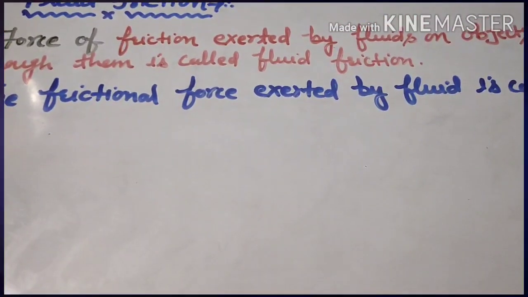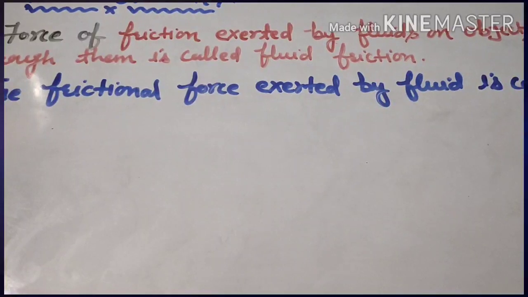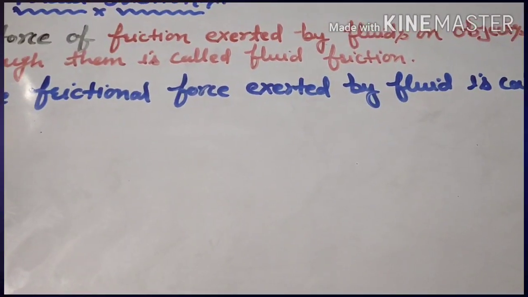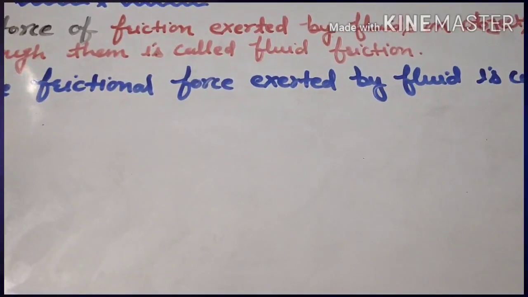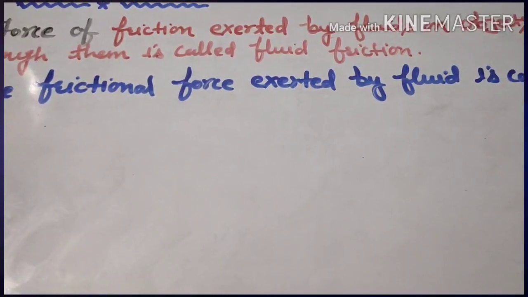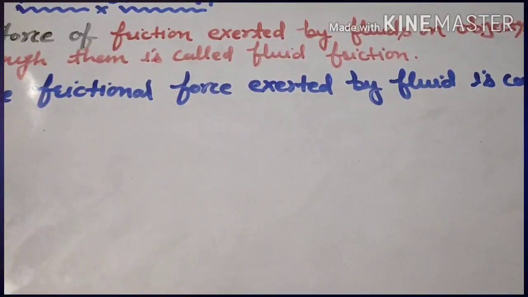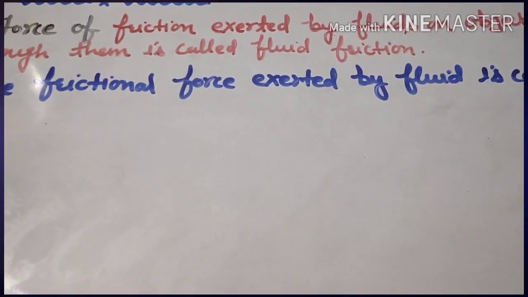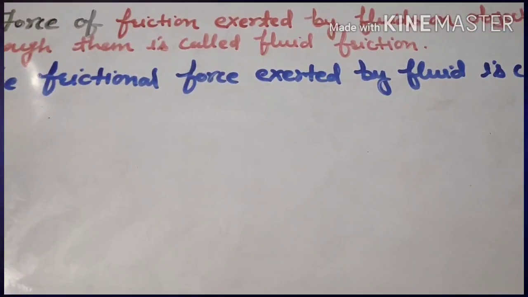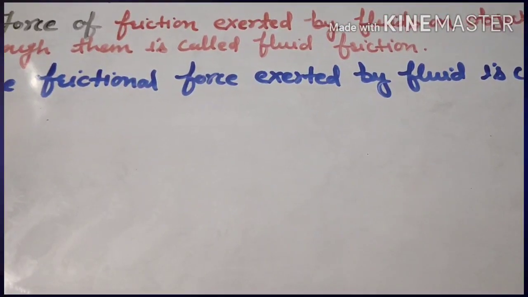So the aeroplane is a solid moving through a fluid, because air is a gas and gases are also fluids. The next example is the ship or boat moving through water. Water is again a fluid and the boat is a solid moving through a fluid.